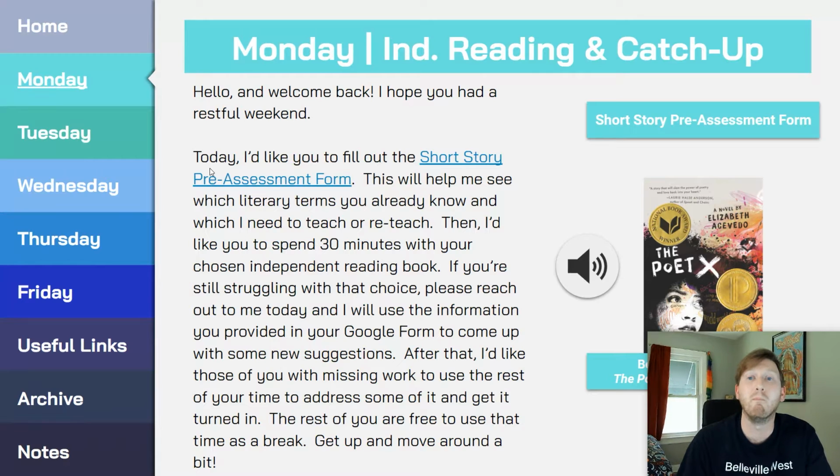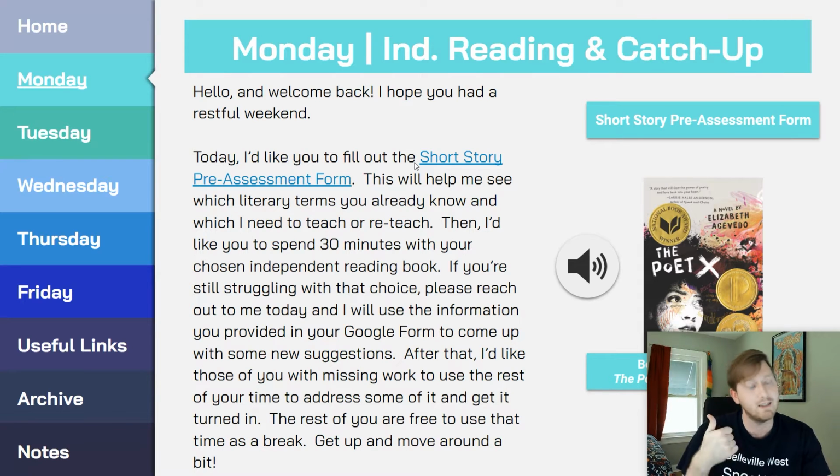On Monday, we're going to do some independent reading, and I'm also going to give you some time to catch up on any assignments that you've missed so far. However, before you do either of those things, I want you to go to this short story pre-assessment form. This will kind of look like a quiz, but the idea here is that I want you to give me an idea of what you already know about literary terms and the short story format so that I don't have to reteach that and I can focus on the stuff that we still need help with.